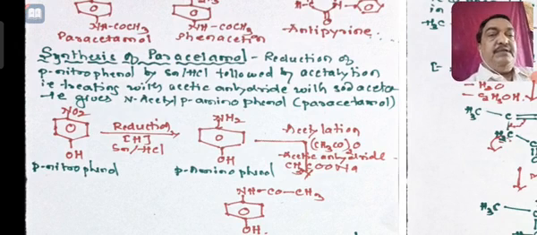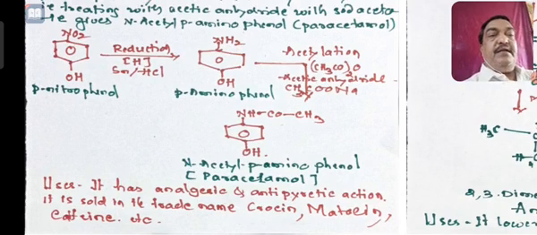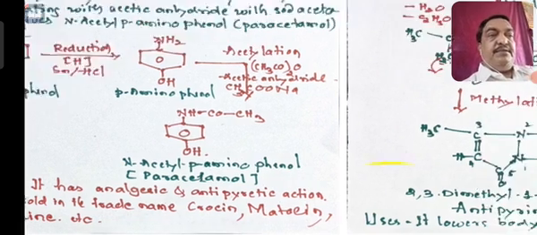Okay, so paracetamol is also known as para-acetyl para-aminophenol, right? So how is it synthesized? Synthesis is very simple. Start with para-nitrophenol, subject it to reduction. On reduction, the NO2 group will become NH2, and this on acetylation. Acetylation means treat with acetic anhydride in presence of sodium acetate, you get paracetamol, and this is sold under different trade names by different companies.